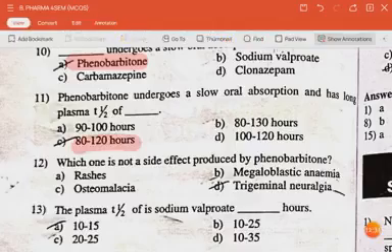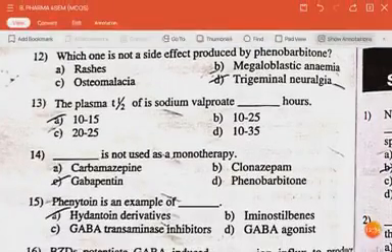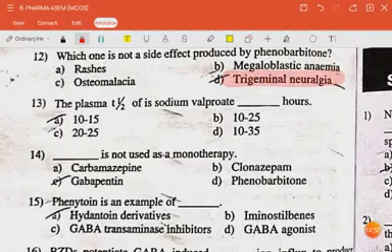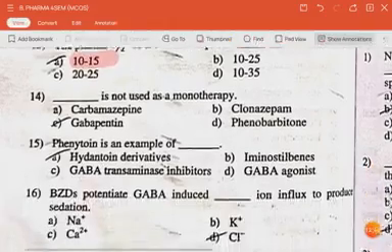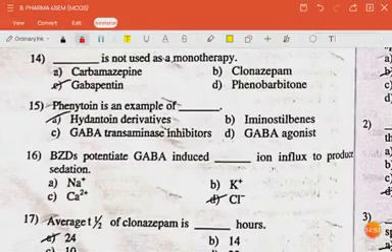The next question is which one is not a side effect produced by phenobarbital? The answer is trigeminal neuralgia. The next question is plasma T half of sodium valproate is 10 to 15 hours. The next question is dash is not used as a monotherapy. The answer is gabapentin.